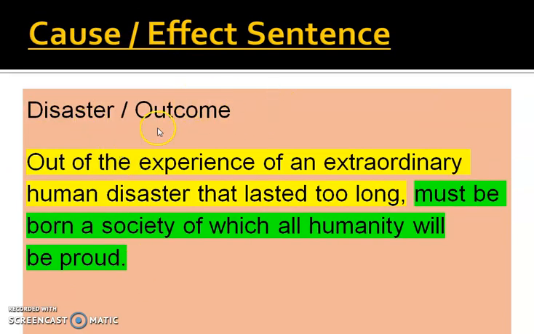Cause and effect kind of sentences. Over here it is contextual in nature. For example, disaster has been mentioned in the first part of the sentence, and the outcome of that, the effect of the disaster, has been mentioned. Out of the experience of an extraordinary human disaster that lasted too long must be born a society of which all humanity will be proud. You can see it is very well constructed with the cause and effect, that is the disaster and the outcome of the disaster, within one sentence.